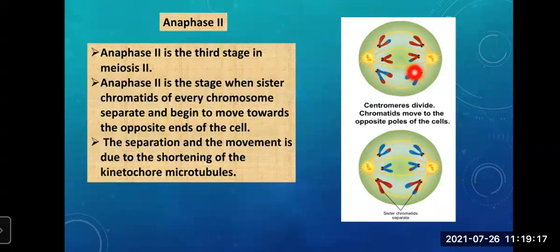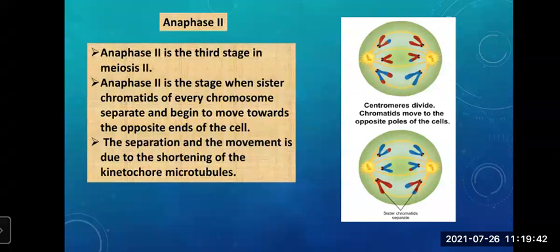Got it? See the chromosomes, you can see they will separate, okay, and the sister chromatids will start moving towards opposite poles. The separation and movement of the sister chromatids is due to shortening of connecting microtubules. Okay, you can see here microtubules are also there, which are holding them.